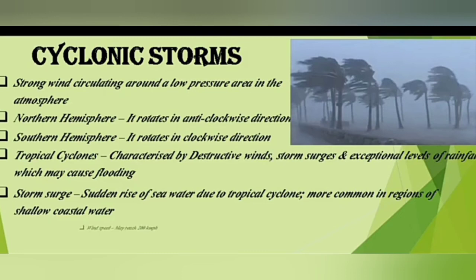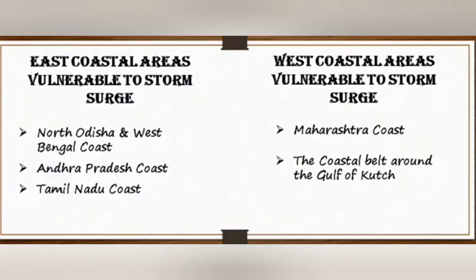Next topic, cyclonic storms. A cyclonic storm is a strong wind circulating around a low pressure area in the atmosphere. It rotates in an anticlockwise direction in the northern hemisphere and clockwise in the southern hemisphere. Tropical cyclones are characterized by destructive winds, storm surges and exceptional levels of rainfall.